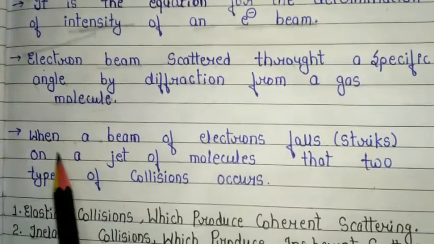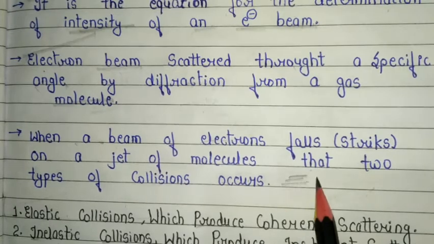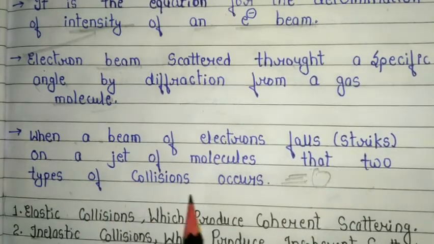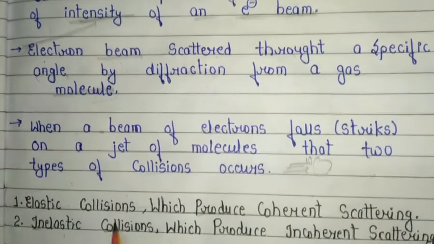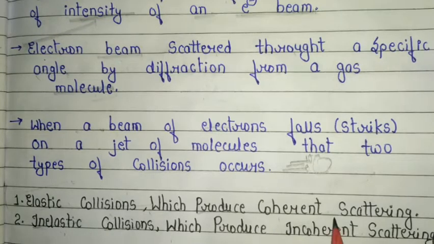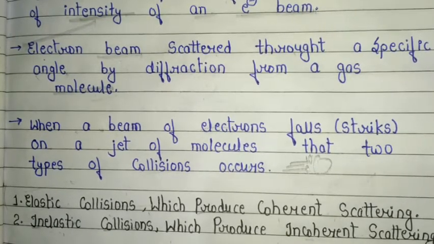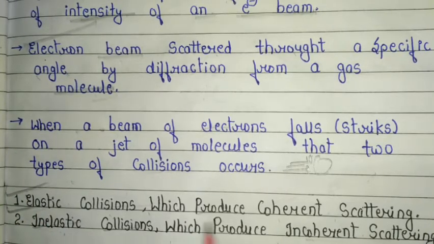Third important point is that when a beam of electrons strikes a jet of molecules, two types of collision occur. First is elastic collision, which produces coherent scattering. Second is inelastic collision, which produces incoherent scattering. These two very important collisions occur when a beam of electrons strikes a jet of molecules.